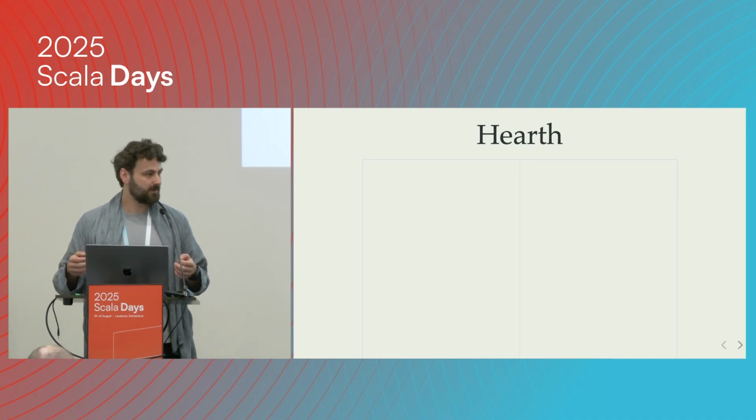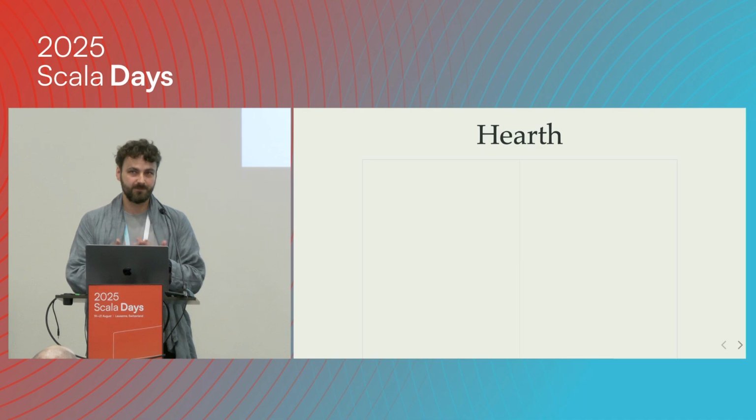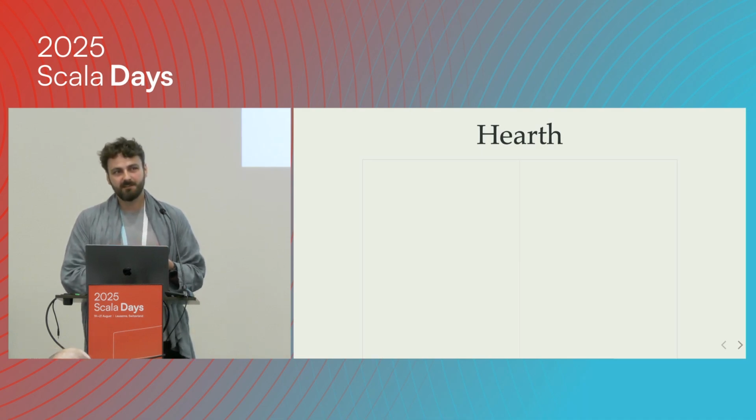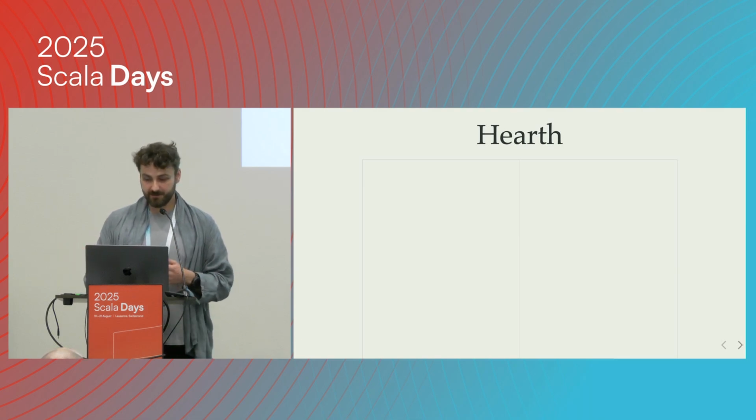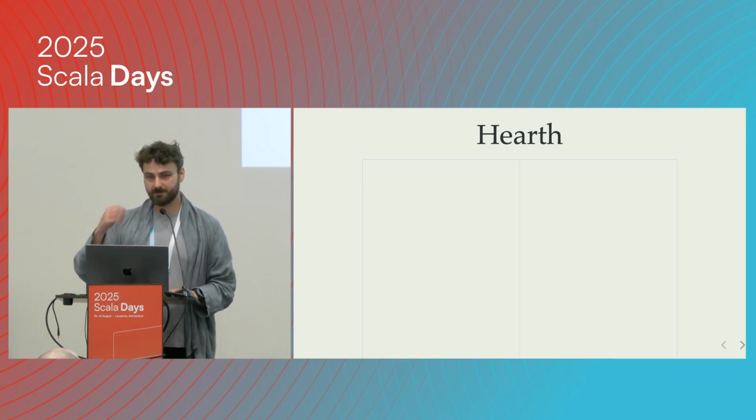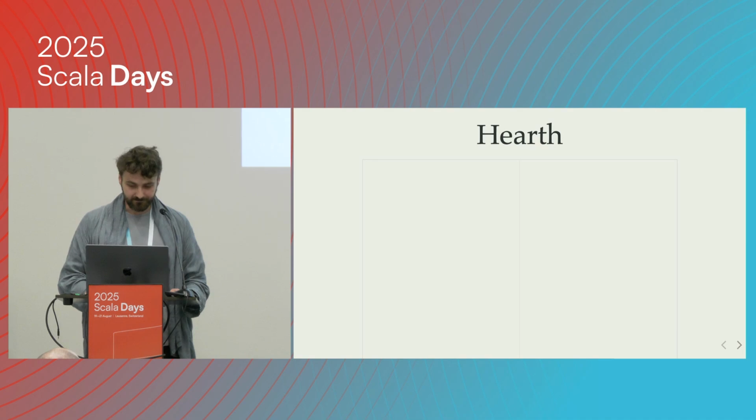So we had to come up with some way to share as much code as possible, and we came up with Chimney Macro Commons, but it's too Chimney-specific to be reused in other libraries. So Hearth is my attempt to generalize the Chimney Macro Commons approach to other use cases.